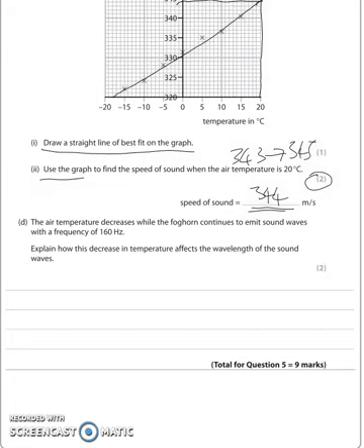The air temperature decreases while the foghorn continues to emit sound waves with a frequency of 160. Explain how this decrease in temperature affects the wavelength of the sound waves. So, if the temperature goes down, the speed of sound decreases.